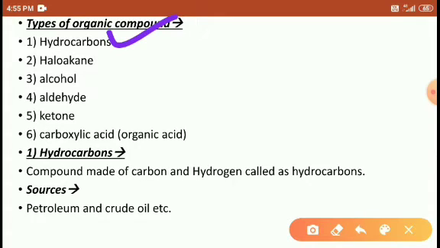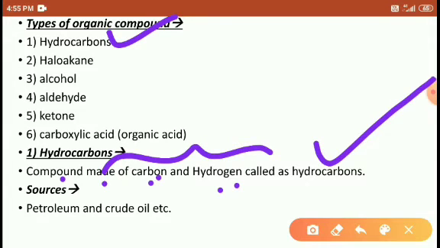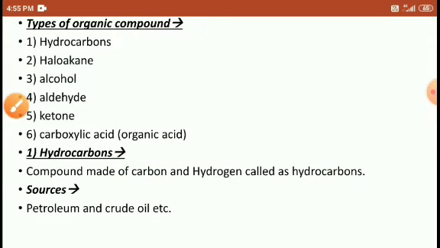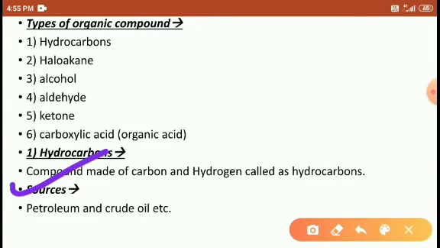So what is a hydrocarbon? The compound made up of carbon and hydrogen. The compound whose main constituents are carbon and hydrogen only is called a hydrocarbon. Understood, friends? Okay. Sources: petroleum, crude oil, etc. The hydrocarbon sources are petroleum and crude oil.